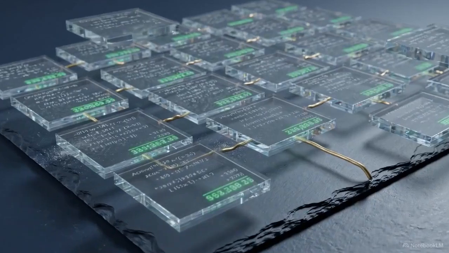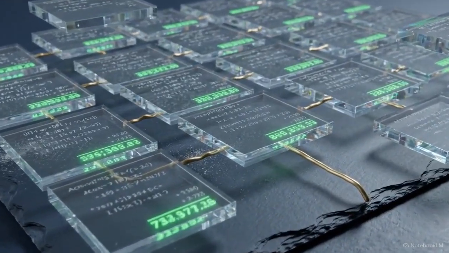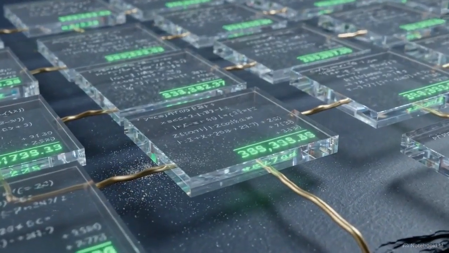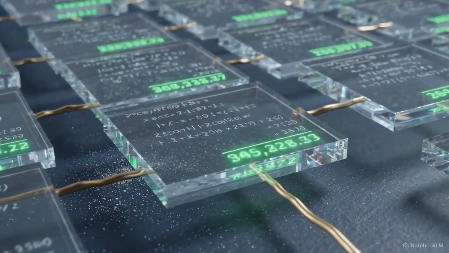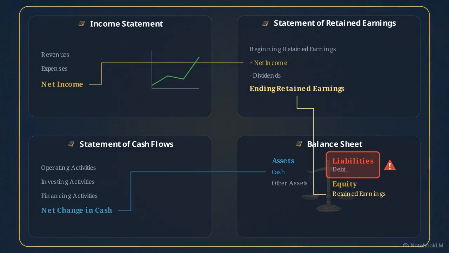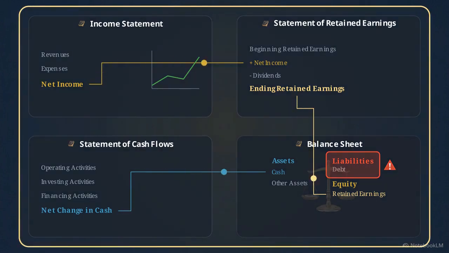Because these 4 statements mathematically lock into one another, the reporting system is self-verifying. A change in one document forces corresponding changes across the others. These 4 documents function as a single integrated system, where a change in one ripples through the entire structure. High revenue on an income statement is often misleading if the balance sheet reveals an unmanageable load of debt. True analysis requires reading the whole ecosystem.